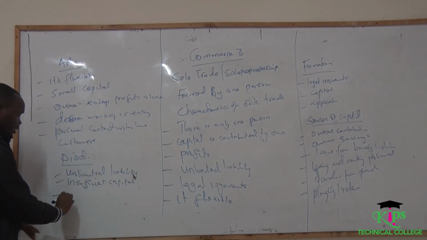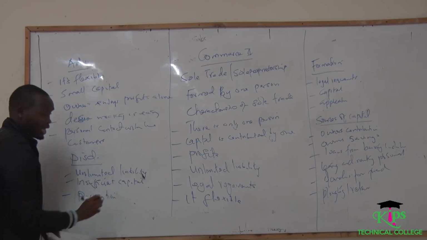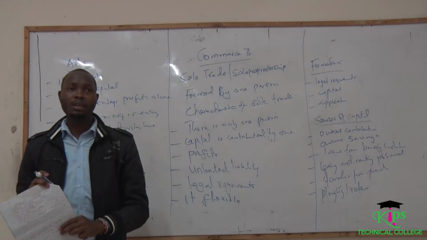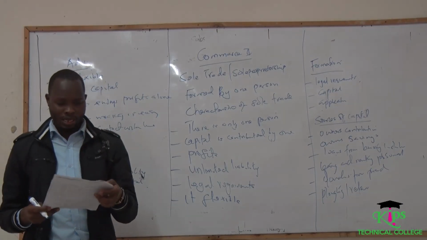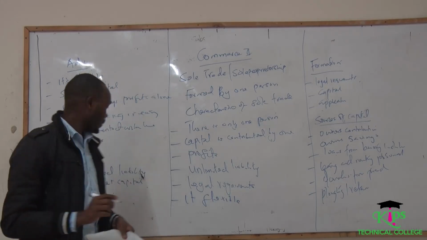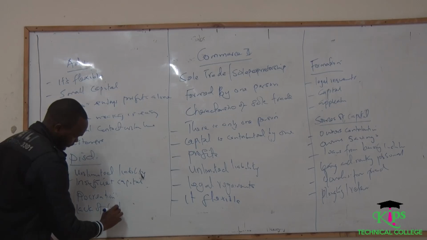Then the owner of the business always lacks recreation or time with the family. You'll find that this person will always be doing the business, and therefore the family at some point is going to suffer. Another thing is lack of continuity.